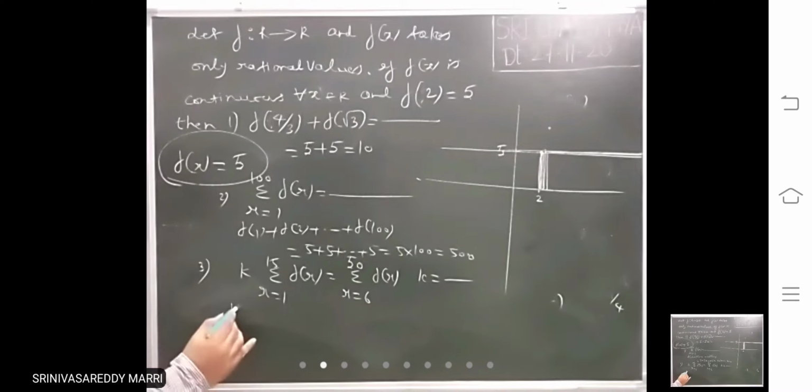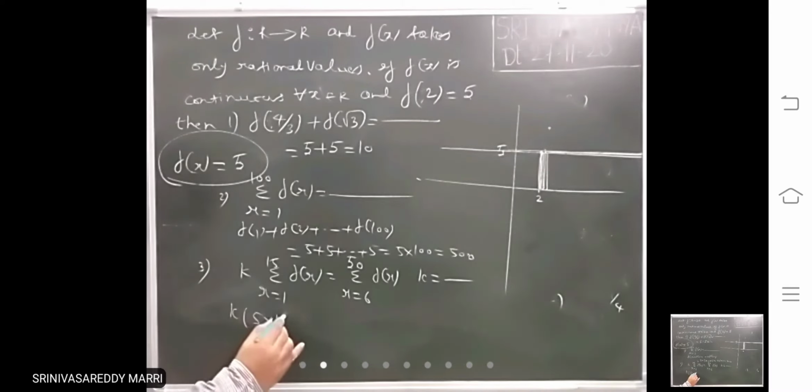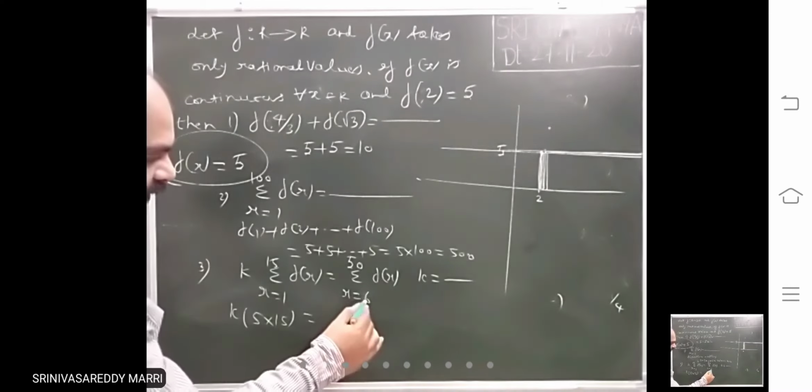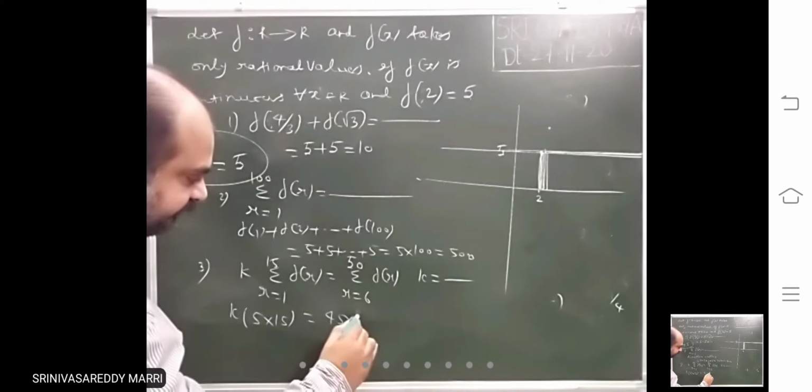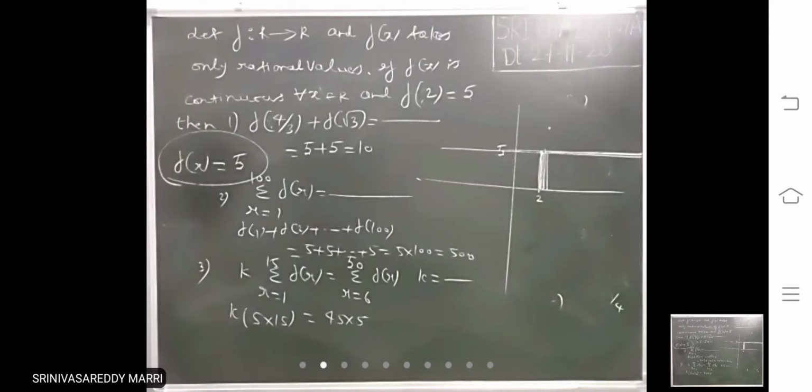Right? K into how many will be there? 5 plus 5 plus 5 and so on, 15 times. 5 into 15 equals sigma from 6 to 50. How many will be there? 45. 45 into 5. 5 cancels. K is 3. Like that. Very important model.